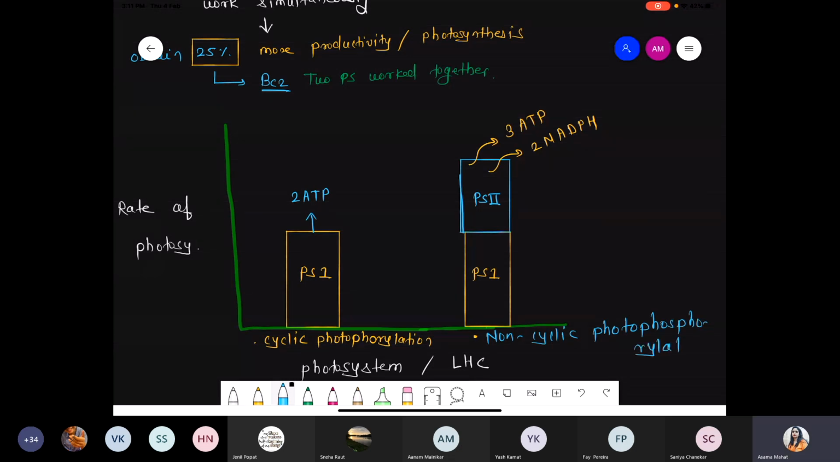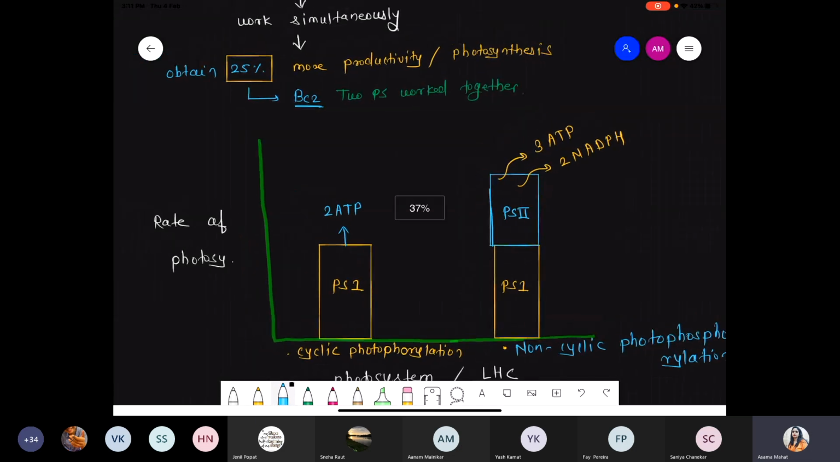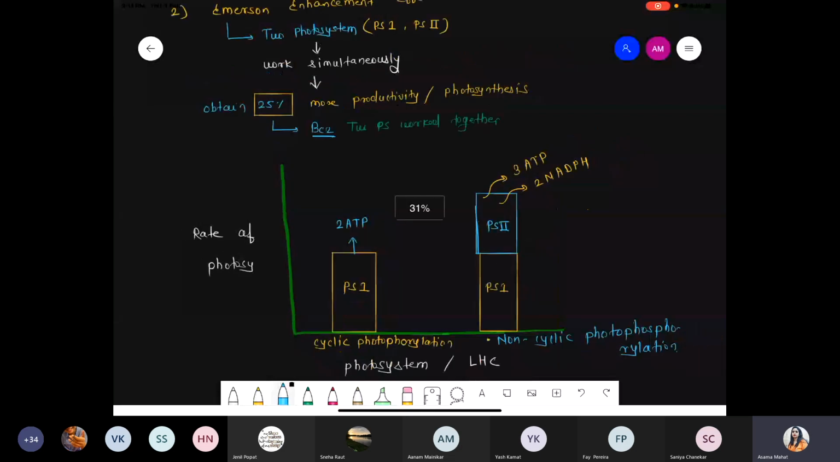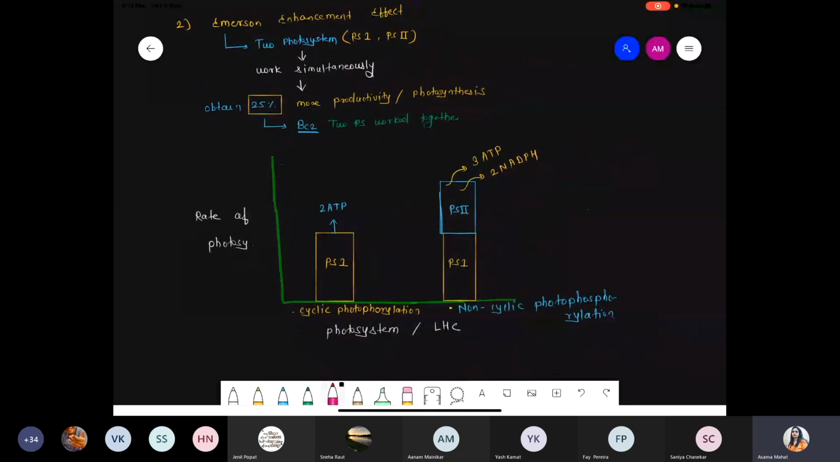Okay, so got this point? Why are we talking about 25% more that we obtain? Because when they work simultaneously, when they work together, overall we obtain 25% more benefit, because two systems work together. Clear this part? Remember, 25% more. That's it. Clear?